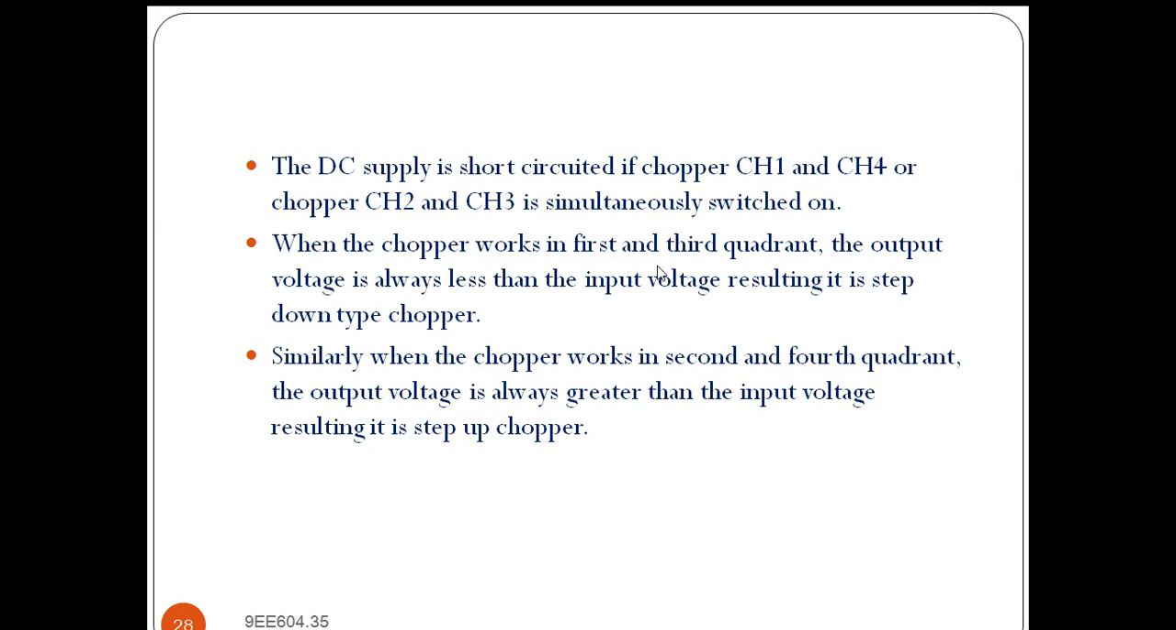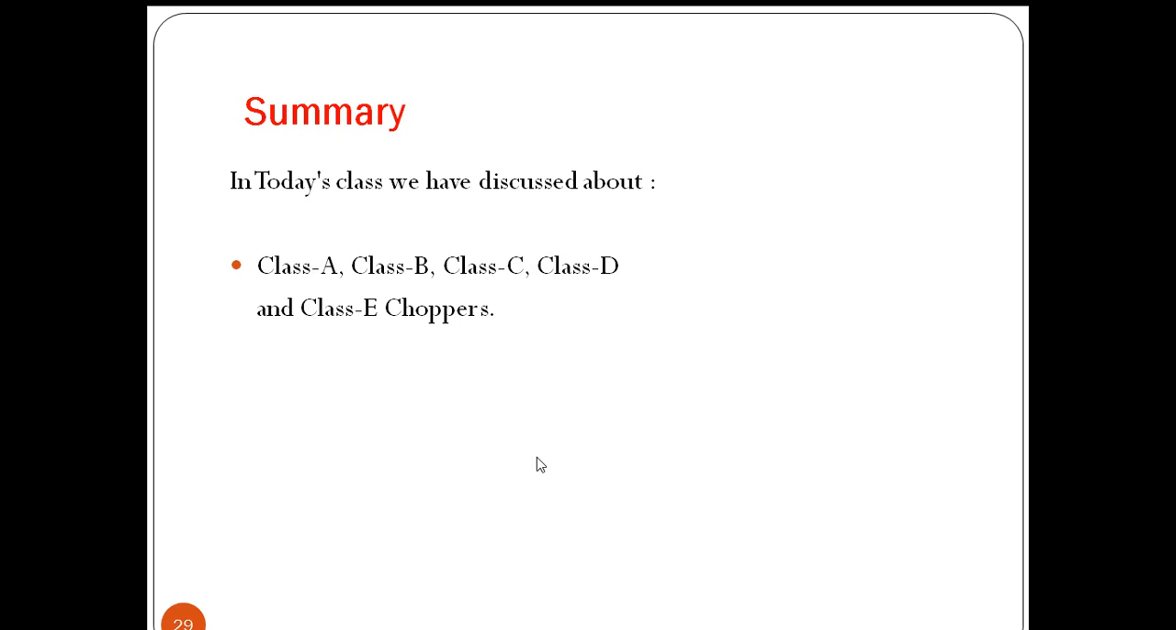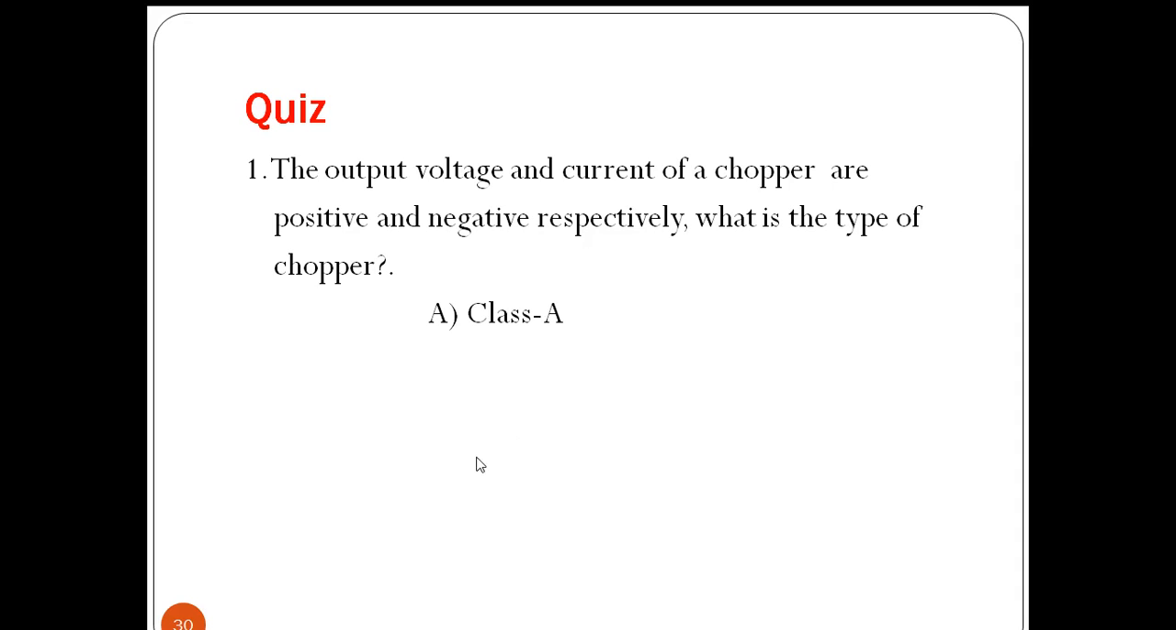When the chopper works in first quadrant and third quadrant, the output voltage is always less than the input voltage, so it is step down operation of the chopper. Similarly, when the chopper works in second and fourth quadrant, the output voltage is always greater than the input voltage, so it operates as a step up chopper. Today, we have discussed in detail the class A, class B, class C, class D, and class E choppers. And the class E chopper is called the all four quadrant chopper.